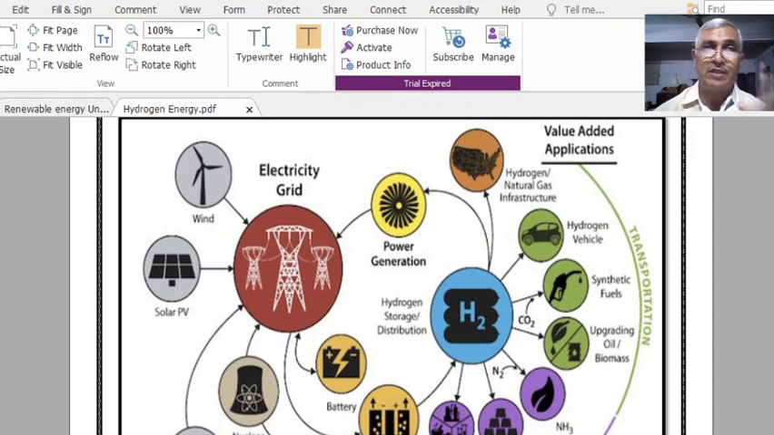Whereas hydrogen is not directly available in nature. First of all, it should be produced from various other sources. As it is produced from other sources, it is known as the secondary energy source or energy carrier. It is a potential energy carrier like electricity. It is a very powerful, very versatile energy carrier.